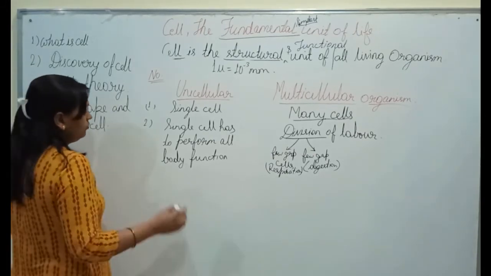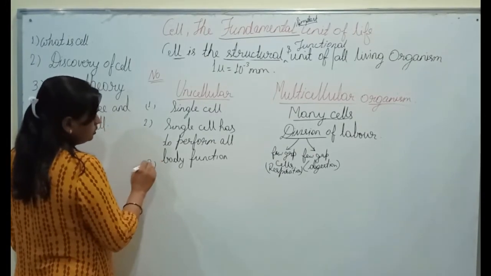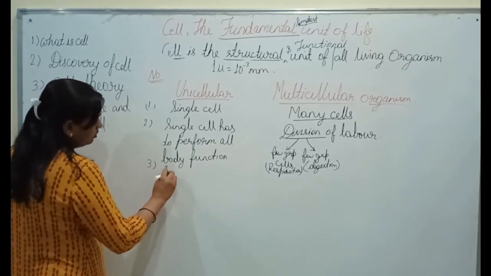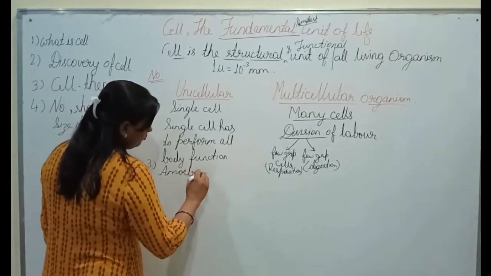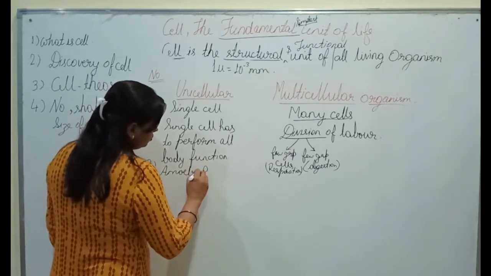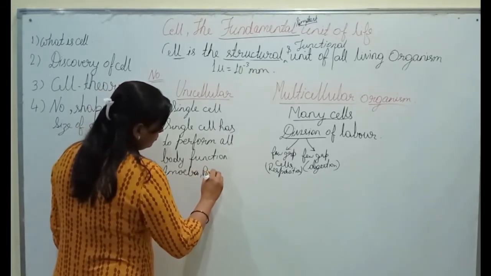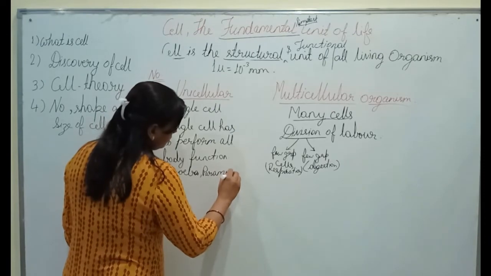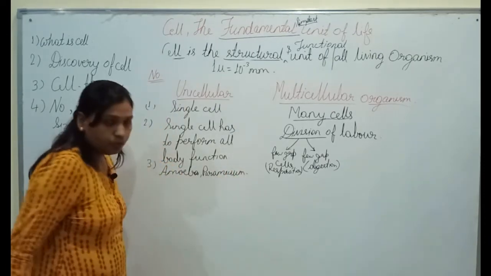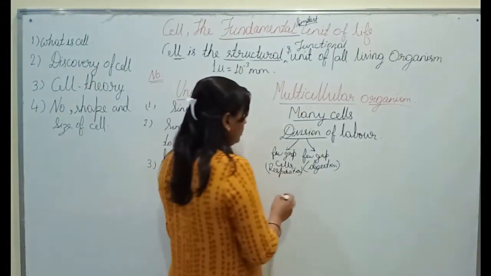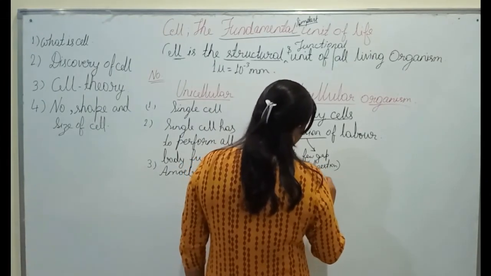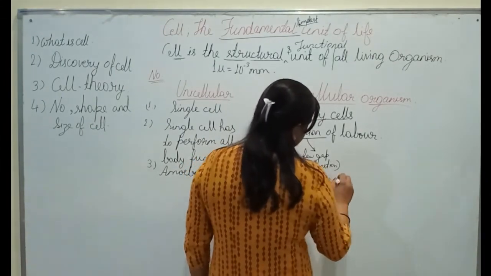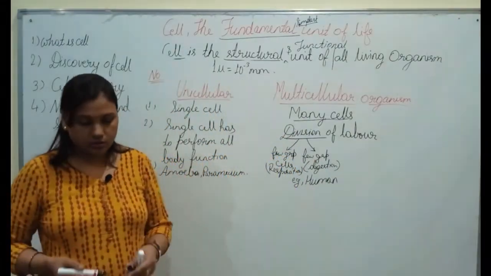Now the examples of unicellular organisms are amoeba, paramecium, while the examples of multicellular organisms are human beings, all plants and all animals.